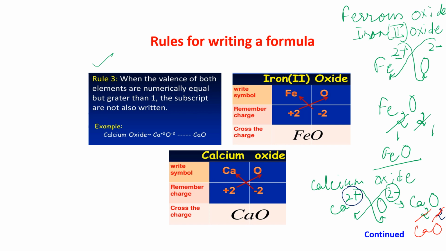That is why it is written. If the valencies are the same, equal, but greater than 1, then also we are not writing the subscript. It is just coming in one, something stable together, and that is why they are just reducing each other.